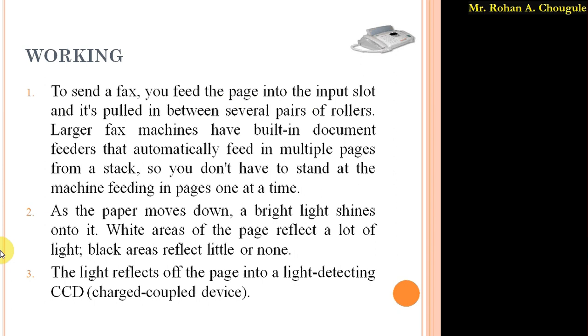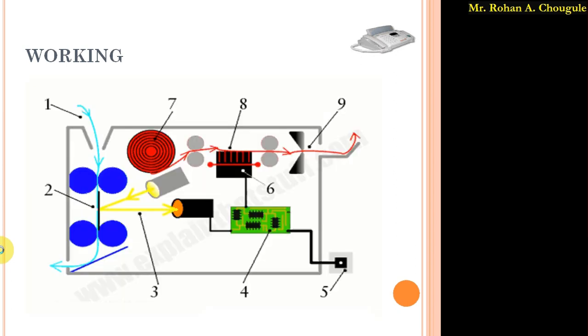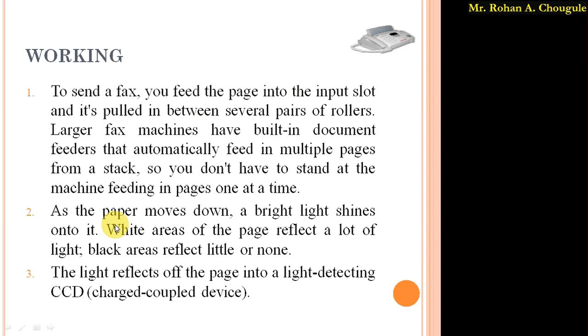But initially, we have to manually feed the papers inside the fax machine, and these papers are pulled with the several pairs of rollers. So here the rollers are there, which pull the papers from the outside. As the paper moves down, a bright light shines onto it. White areas of the page reflect a lot of light, and black areas reflect little or none.